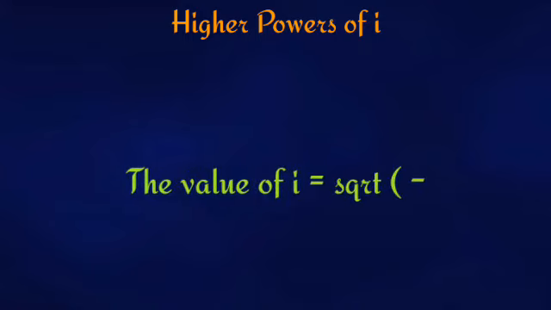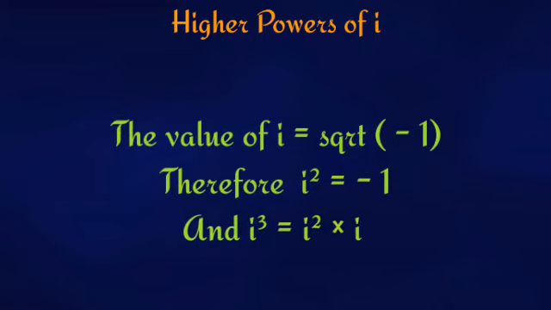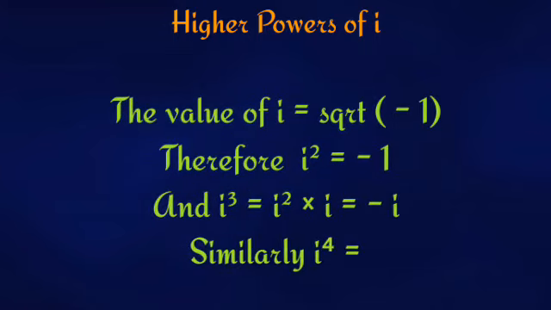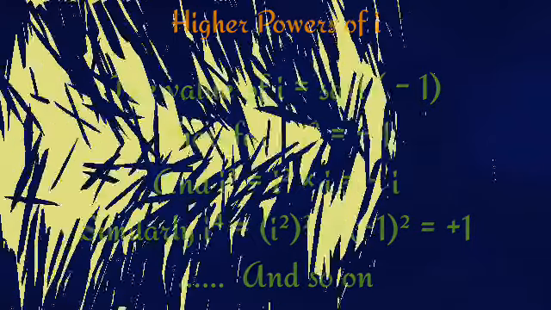Next, one more thing we will be applying to solve the problems in this chapter is the power of i. We know the value of i is equal to root over minus 1, and then i square will be minus 1, and if I have to find i cube, then I will apply i square into i, that is minus 1 into i, which is nothing but minus i. Similarly, if I have to find i to the power 4, then I will do (i square) whole square, which is nothing but (minus 1) whole square, which is plus 1. And similarly, we can find the other higher powers of i.